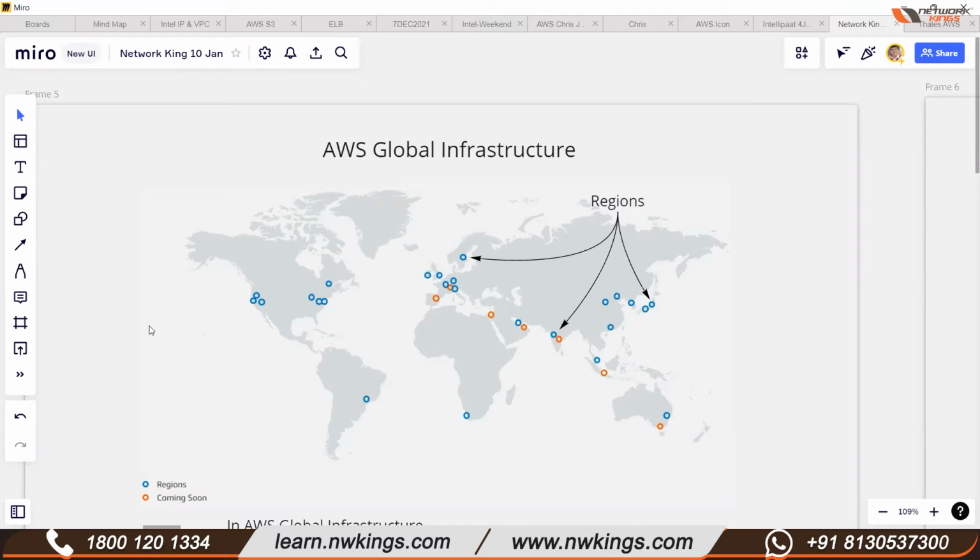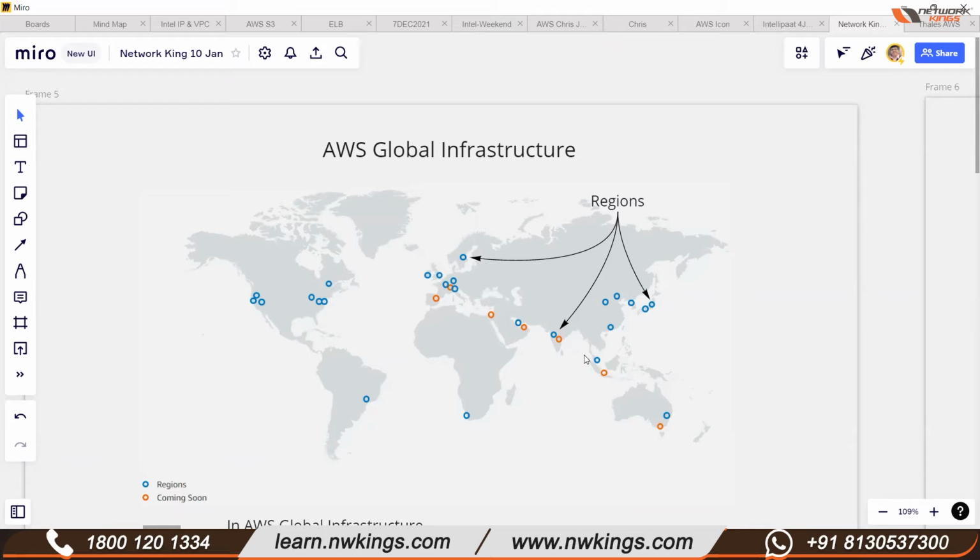AWS cloud infrastructure, what we see in the AWS Management Console, is built around regions and availability zones. So all this global infrastructure is divided into regions and availability zones. If you see this diagram, we have multiple regions. The blue circles are the current, live regions.